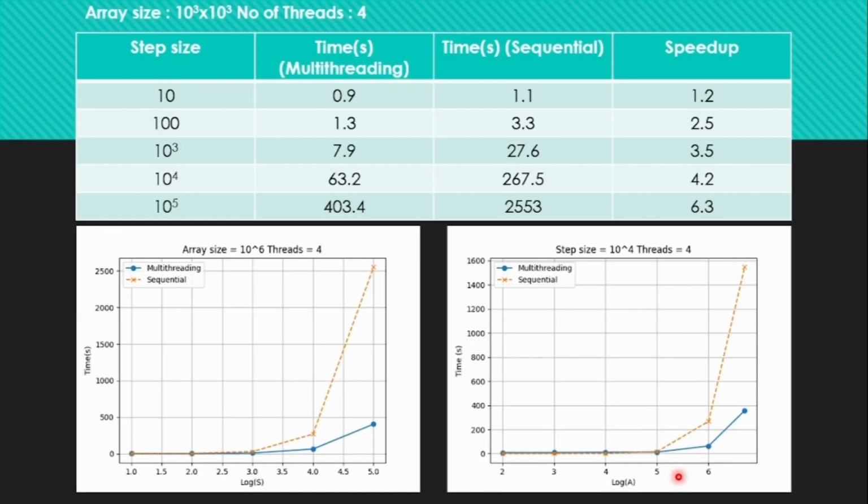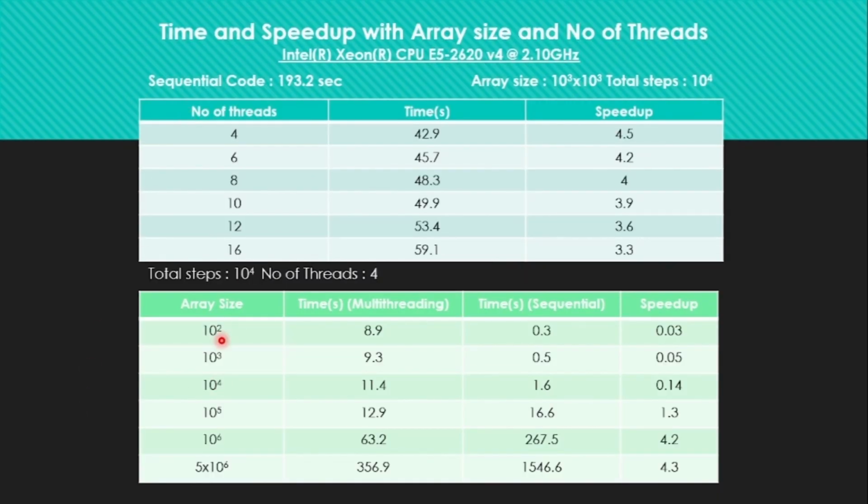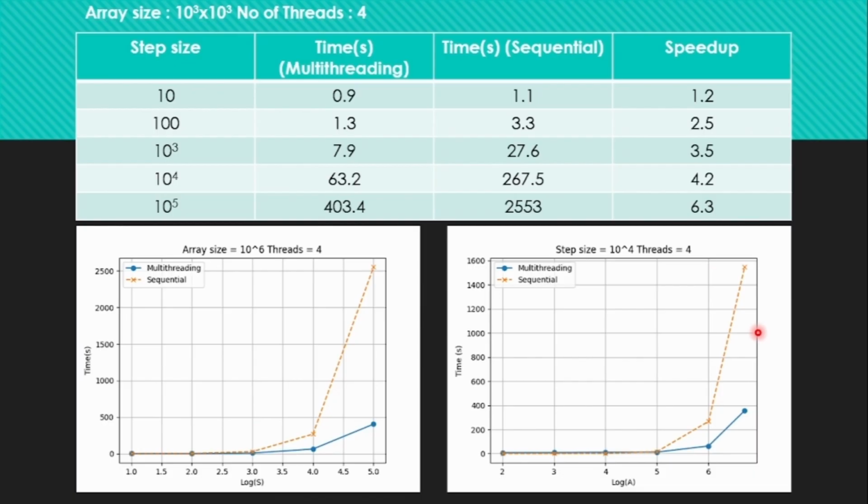Now the previous table shows how the speed up changes with the array size. In this table, it indicates how the speed up changes with the step size. With increasing step size, speed up also increases. When the step size is 10 to the power 5, the array size is 10 to the power 3 cross 10 to the power 3 and the number of threads is 4, we are getting a speed up of 6.3. And these are the graphs. Along the y-axis it is time, along the x-axis it is log of steps.